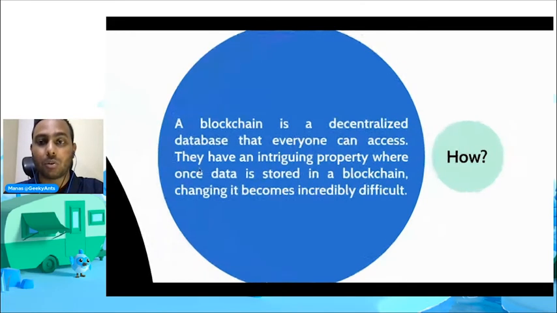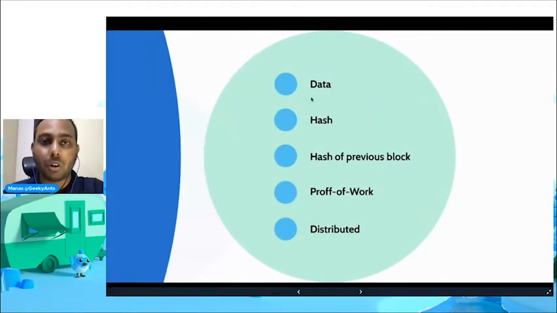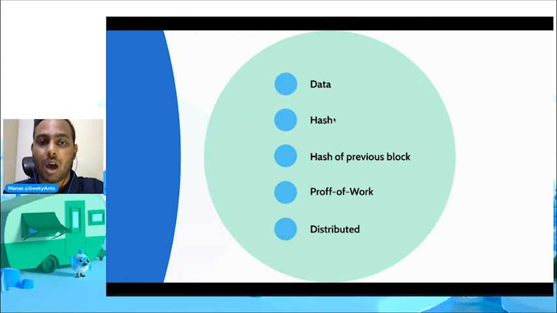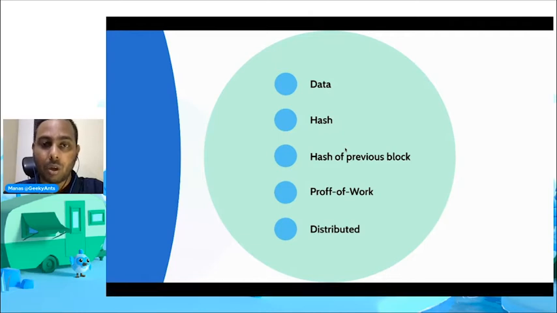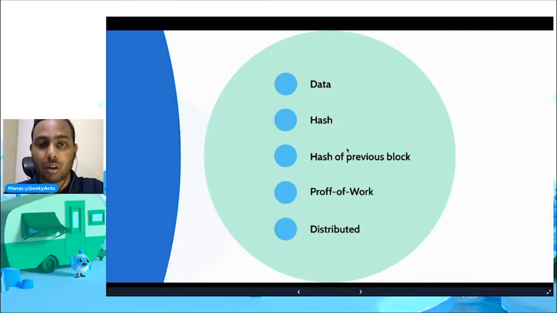Now, how do they do that? Each block has data and a hash that is unique to that block. And each block also has the hash of the previous block. This is what makes a blockchain so reliable, because if you tamper with any block, all the subsequent blocks become invalid. Now, hashes alone are insufficient to avoid tampering because computers these days are very fast, so they can recalculate all the hashes before any change is detected.